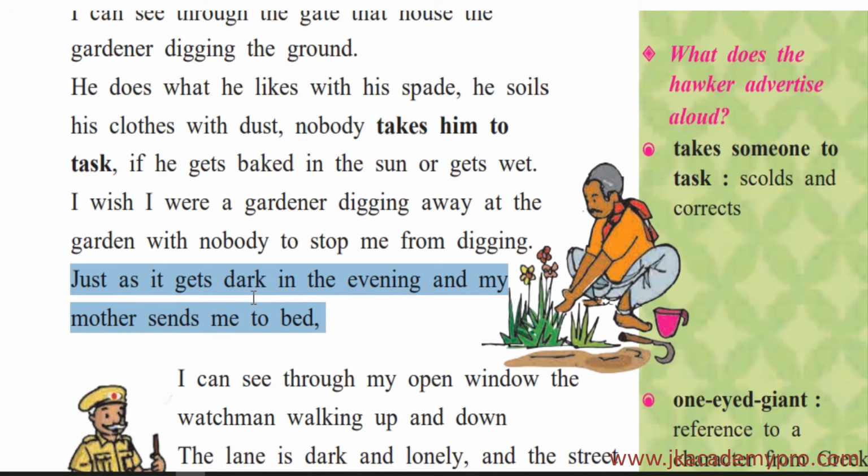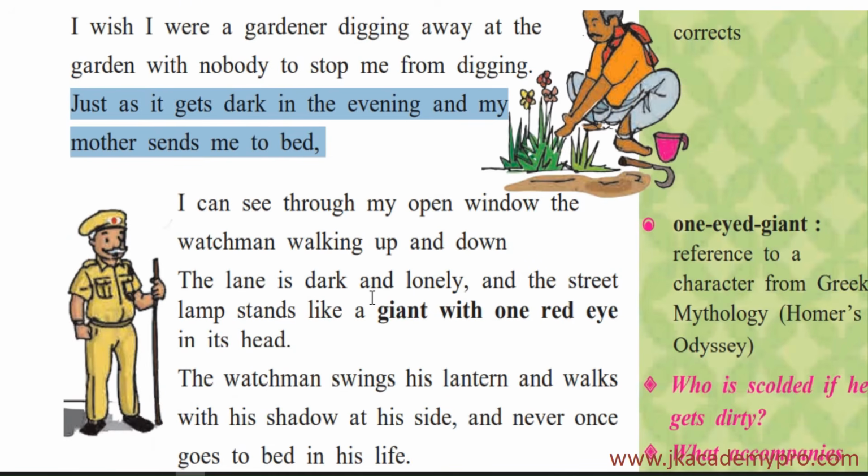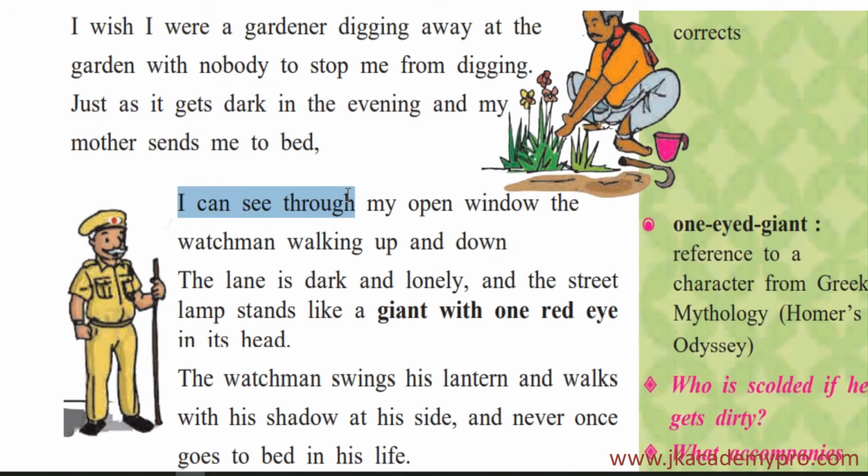So here it has become dark in the evening and his mother sends him to bed, saying go to bed now. And when he is in his room, I can see through my open window the watchman walking up and down. So he notices something. He's watching out of the window. And what does he see? He sees that there is a watchman and he's just walking up and down. So that is the sight he sees late in the evening when he is just about to go to bed.